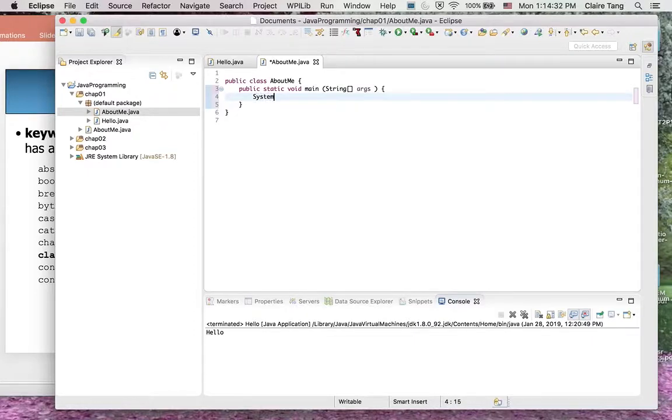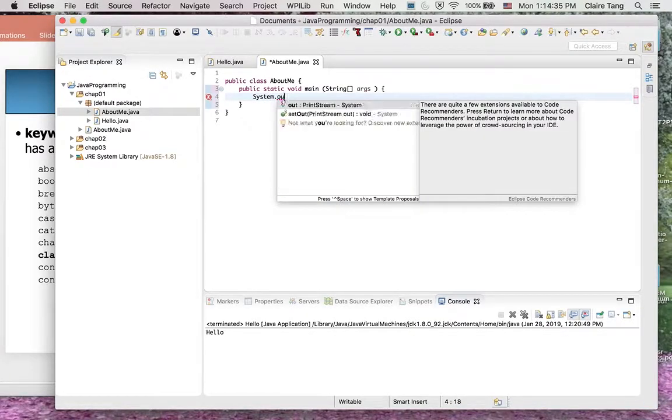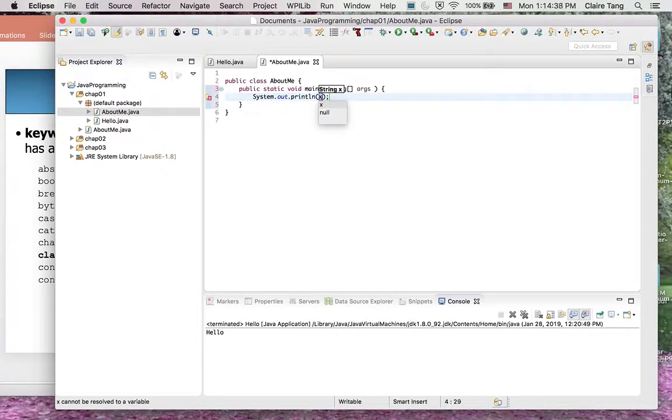All right. Now inside the method, there are statements. For print, we learned this statement already. It's System.out.print. And inside the print, we're using what we call a string, which we're going to talk about a little later, in double quotes. Inside the double quotes, we can say anything we want. Hi. We can say, my name is Claire Tan. This is one sentence, and then we need to follow it with a semicolon for a statement.